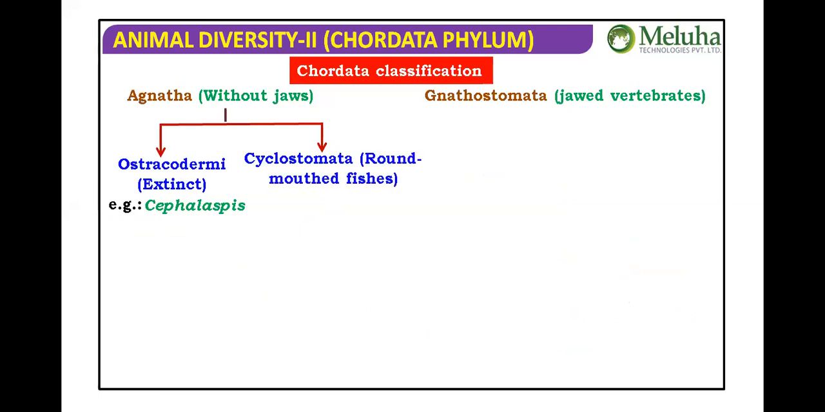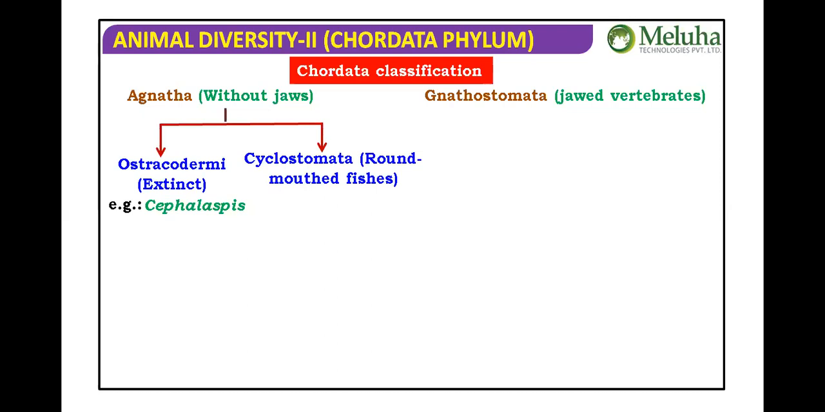Ostracodermi animals are actually extinct. At present, there is no existence of Ostracodermi. The example we have is Cephalaspis. Cyclostomata: cyclo means round, stoma means mouth. That means round-mouthed, fish-like animals. They are not fishes actually; they are fish-like animals.